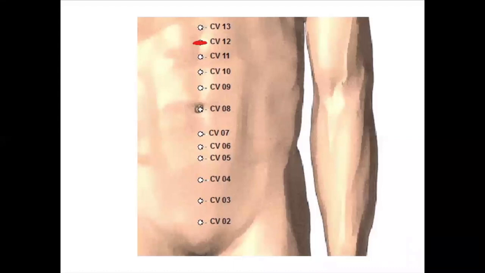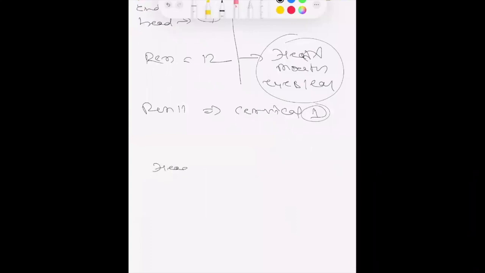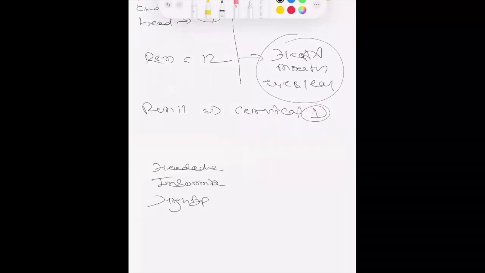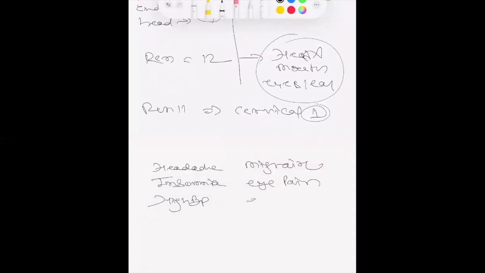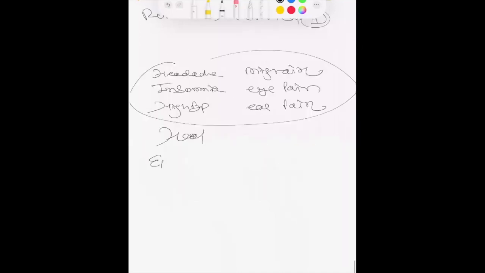So this RAN 12 point is very good for all head conditions like headache, insomnia, high blood pressure, migraine, eye pain, ear pain, and any condition which is connected with the head region, especially epilepsy and psychosomatic problems.